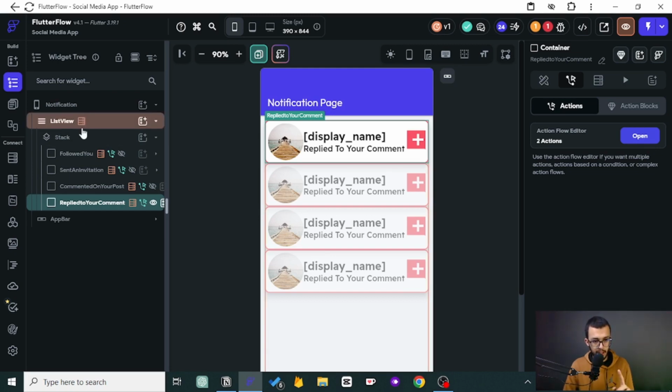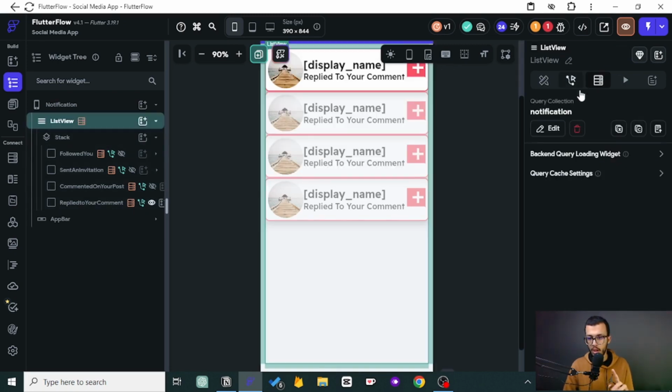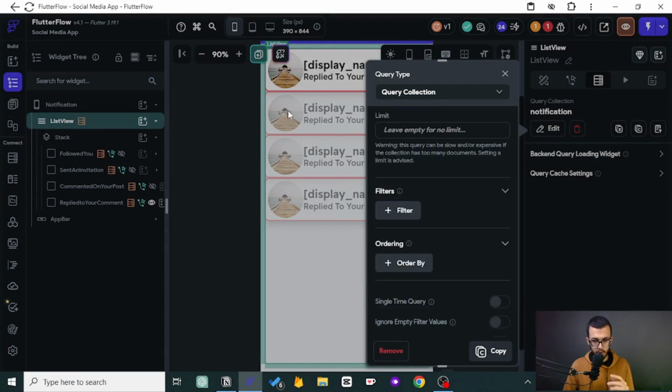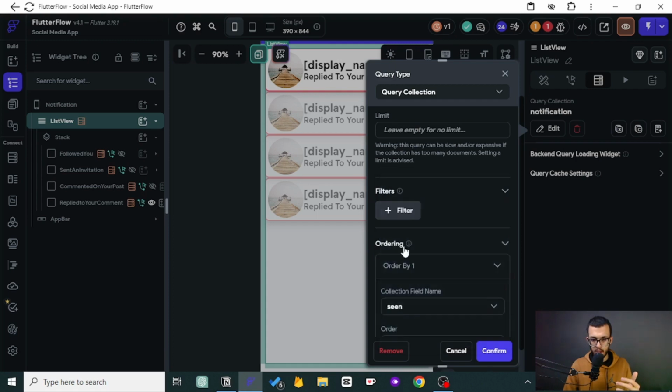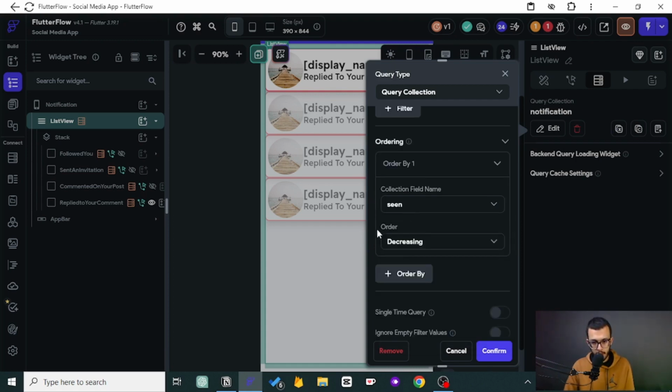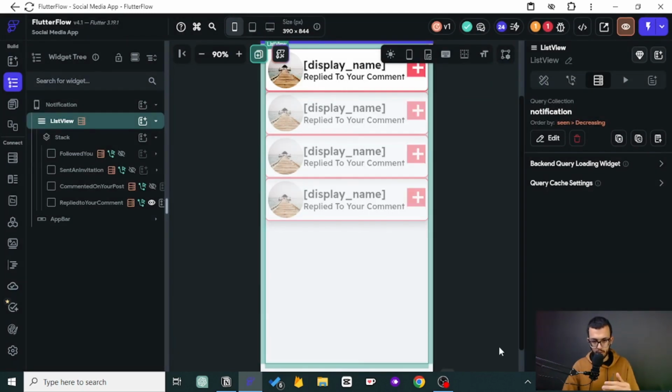notification stuff, but I just want to do one thing before we move on. Just want to add an order. So we want to order them by the seen, increment or decrement. So those that are not seen must be on the top, and the other ones that are seen must be on the bottom. So we can try different things. So I always have a problem with this one, and I'm not sure why. So this is just to split them. So if you see this one, it will go down. If you see this one, it will go down, and the ones that will stay up, they will actually be there. But we can do something else.